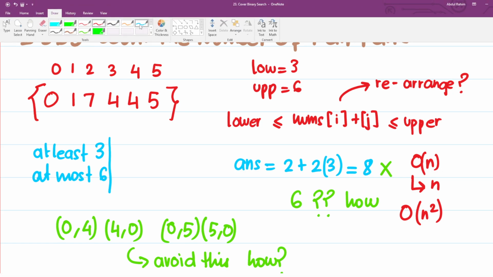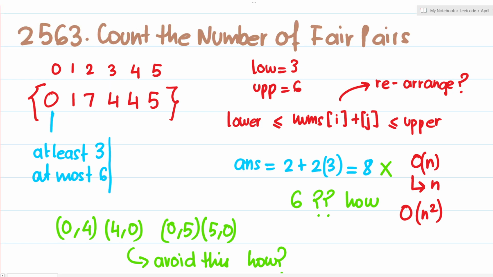Okay, now for this 0, let's say I am standing at this 0. What is the least amount of value that I need to put together with this 0 so that the final value becomes in between 3 and 6, right? At least I need to add 3, so that I have this range 3 to 6.